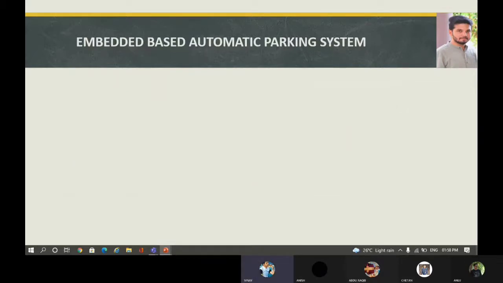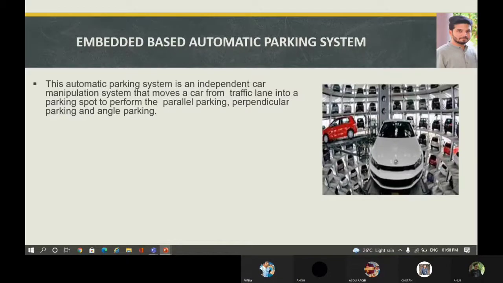Then let us see the embedded based automatic parking system. This automatic parking system is an independent car manipulating system that moves a car from the traffic lane into a parking spot to perform parallel parking, perpendicular parking, and angle parking.